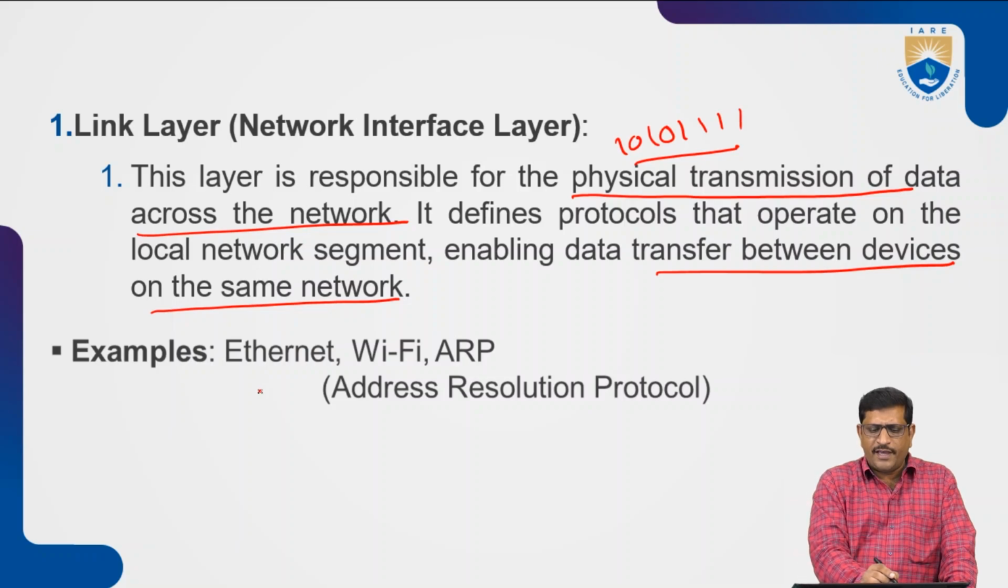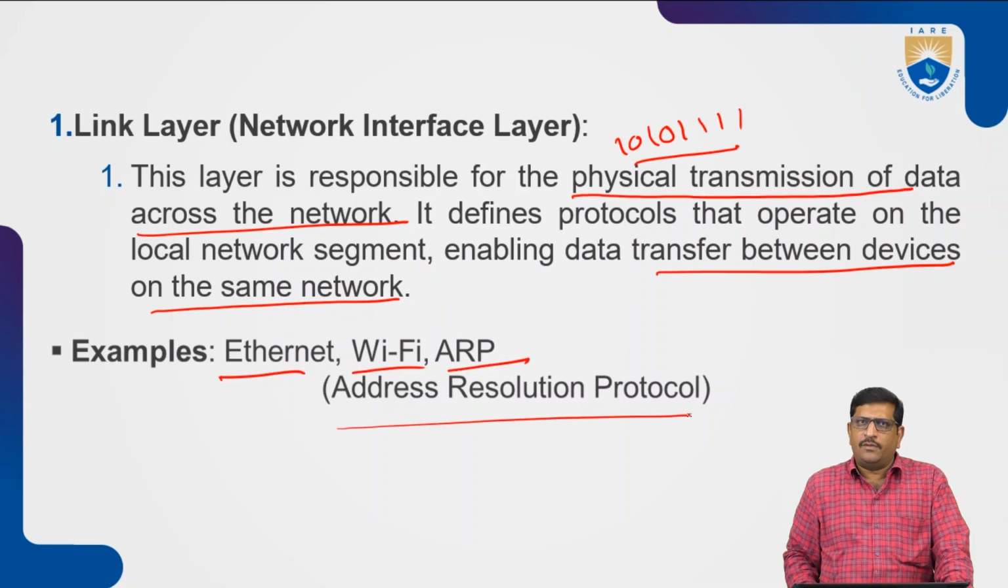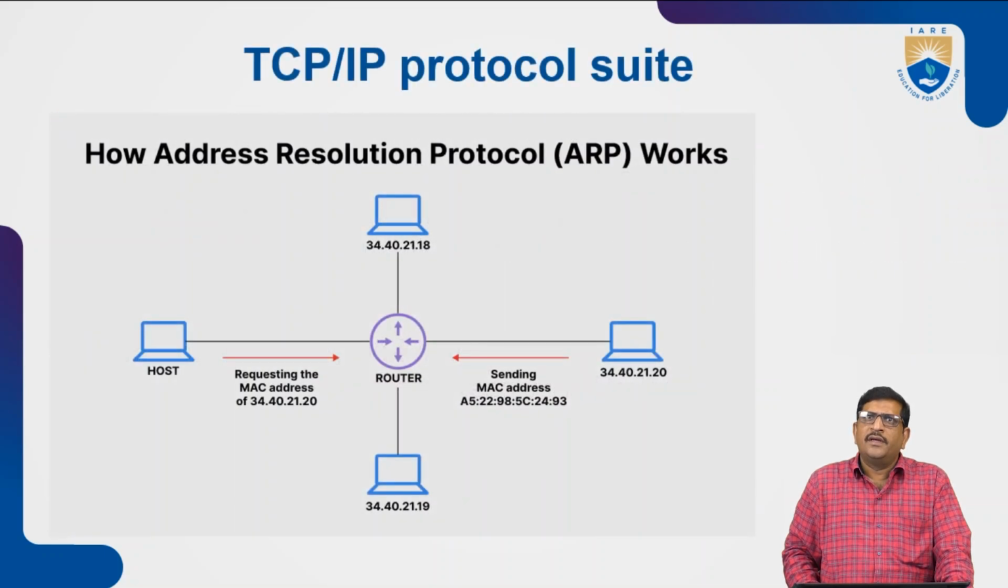Examples are Ethernet, Wi-Fi, and ARP, that is, the Address Resolution Protocol. These are the examples for the network interface layer. With this networking we can provide the services. Here, the best example is ARP. How does it work?